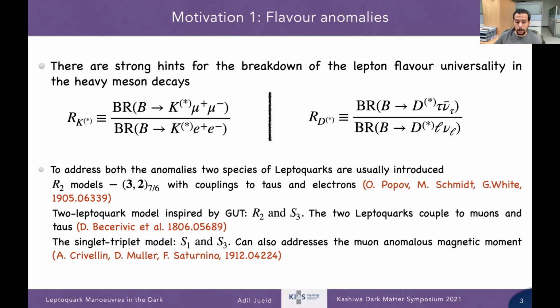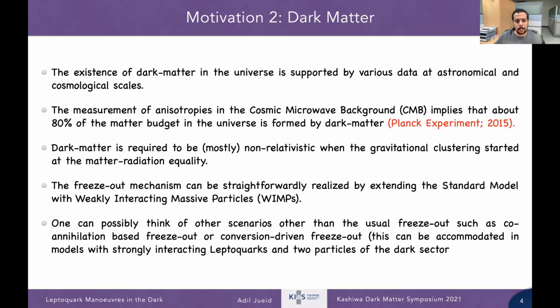the SU(2) gauge group. The second motivation is dark matter, because we know there is dark matter, but only from gravitational evidence. There is no signal at high energy colliders or in direct or indirect detection experiments. Basically, there are a lot of mechanisms that can give rise to the correct relic density, but the problem is how to test them. So in this model, we can have the correct relic density not only through freeze-out, but also through conversion-driven freeze-out, which is called the coscattering mechanism.